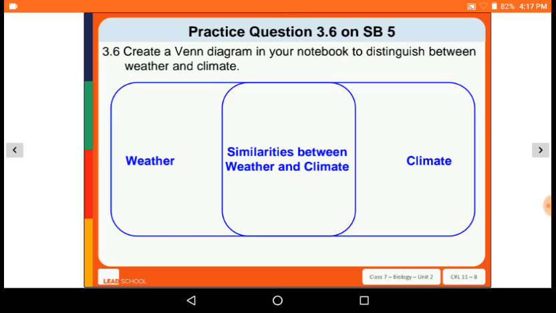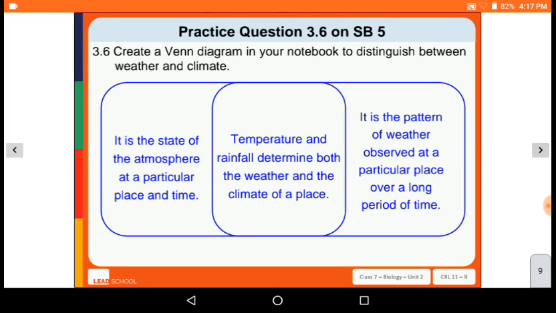The last one: create a Venn diagram in your notebook and distinguish between weather and climate. So आपको ये ड्रॉ करना है, वेदर, सिमिलरिटीज बिटवीन वेदर एंड क्लाइमेट, और क्लाइमेट. देन आफ्टर नीचे सेकंड ड्रॉ करें. It is the state of the atmosphere at a particular place in time. सेंटर में टेम्परेचर एंड रेनफॉल डिटरमाइन द बोथ ऑफ द वेदर एंड द क्लाइमेट ऑफ अ प्लेस. And the last one, it is the pattern of weather observed at a particular place over a long period of time.